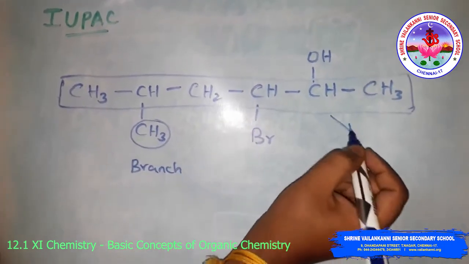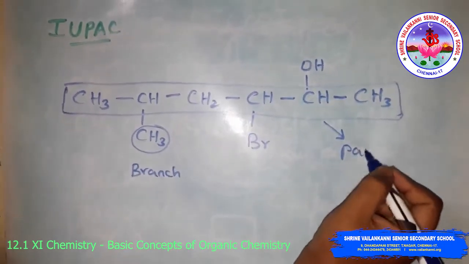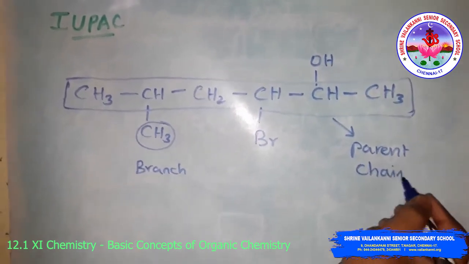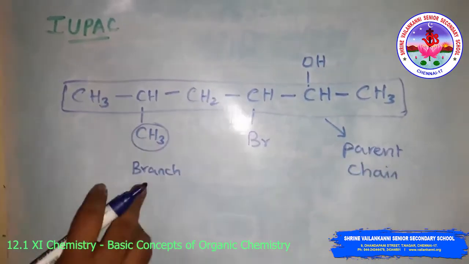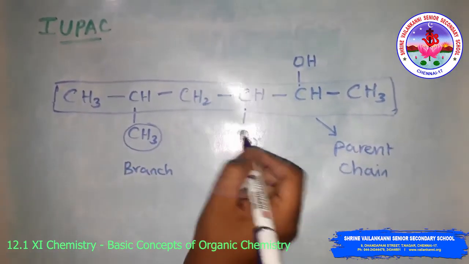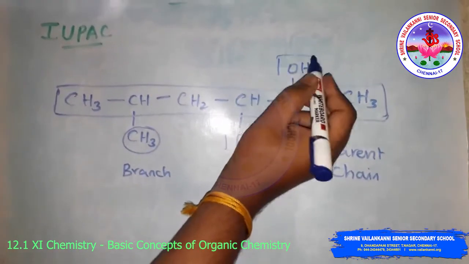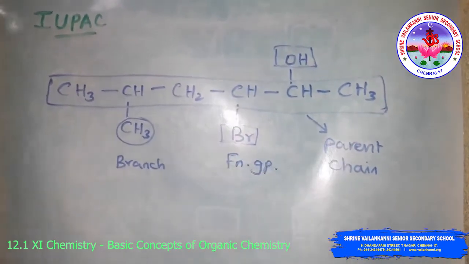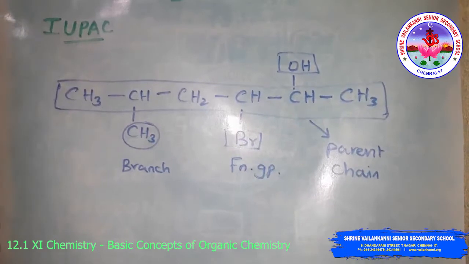This is the parent chain, and this is a branch, and these two are functional groups.